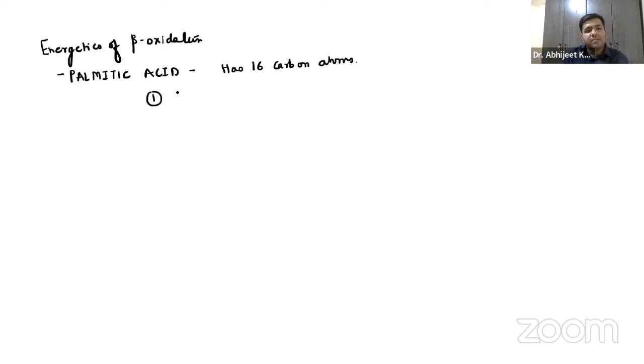Now, when we say number of beta oxidation, guys, you should remember it is 7, right? Number of beta oxidation will be 7. Now, how to calculate the number of beta oxidation? You already know that it is number of carbon by 2 minus 1, right? So number of carbon is 16 by 2, that is 8, minus 1, that is 7. Number of beta oxidation is 7.